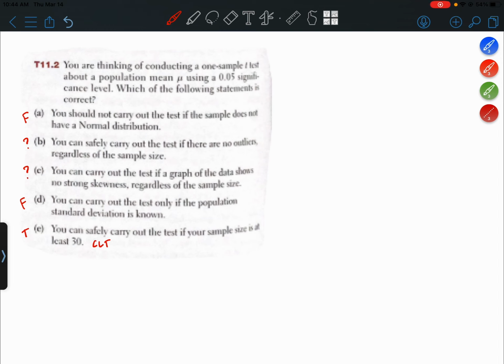Okay, so of the choices, B and C I kind of liked, but I felt that each one was kind of incomplete. E, though, is a true statement, right? If your sample size is at least 30, you can carry out the test because you'll meet the conditions by central limit theorem.